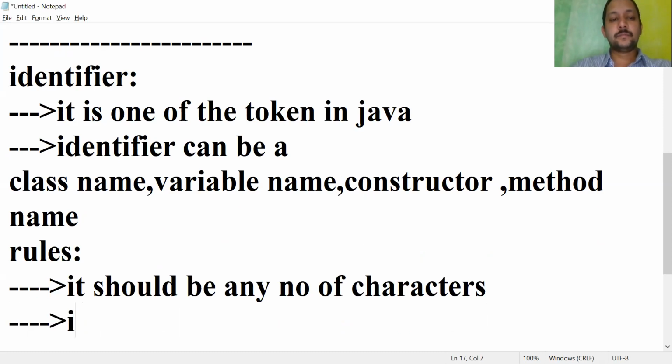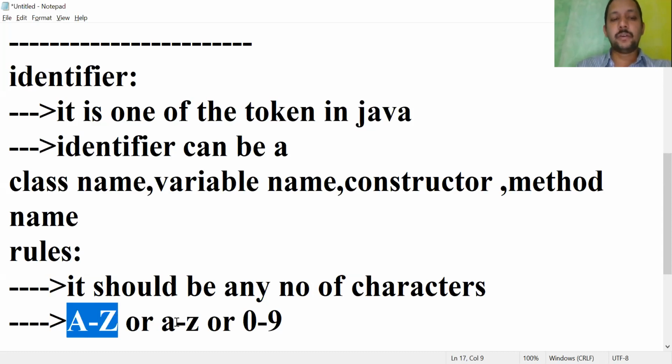Next, it allows capital A to Z, small a to z, or 0 to 9 digits.